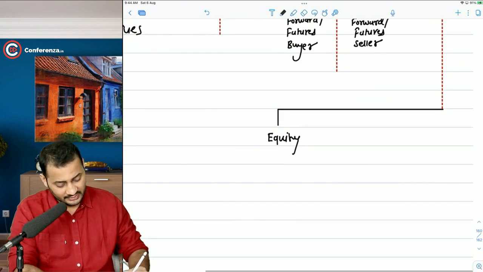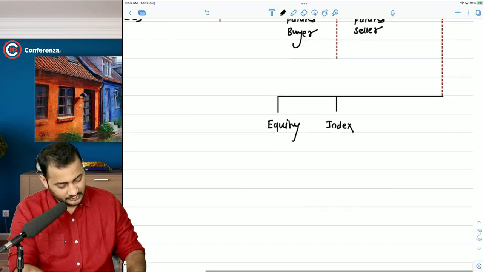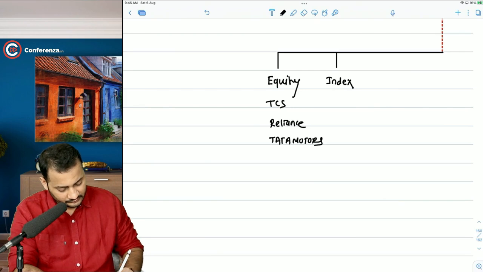Now, the other asset can be index. Let's take the examples of equity share. It can be TCS, it can be Reliance, it can be Tata Motors, it can be ICICI Bank as well.